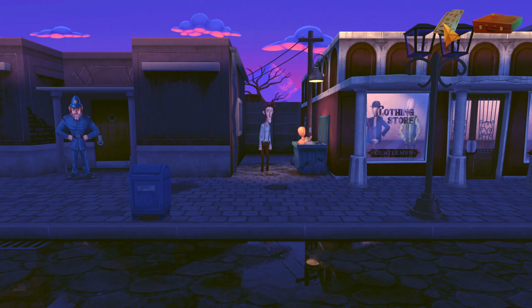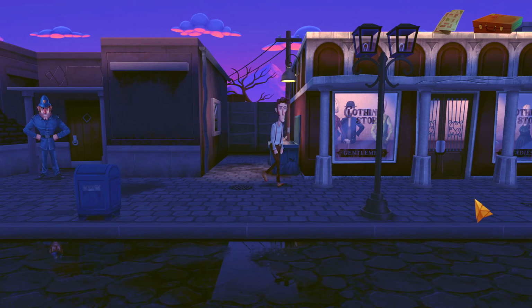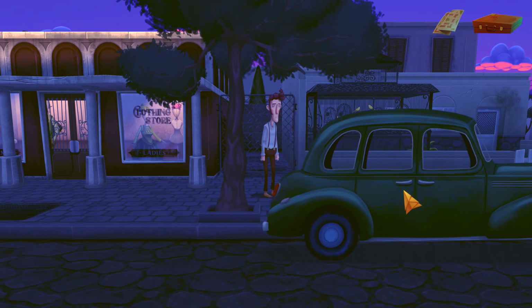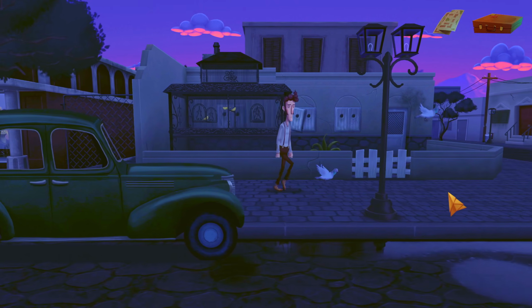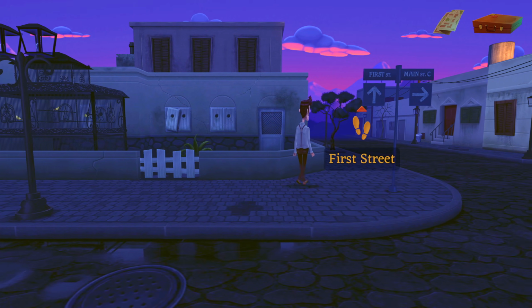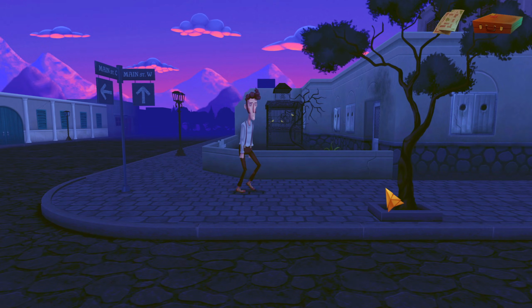So this seems like a perfect opportunity for me to go exploring a little bit, don't you think? Let's continue going this way. Let's save the forest for another time. Yeah. Feels like if I go that way now, I don't know, I might just get killed. Alright, so onto First Street? Now that I've got the map, yeah, now I can actually go this way.